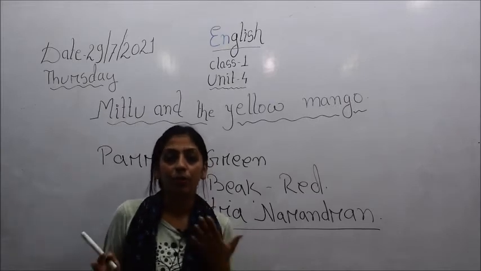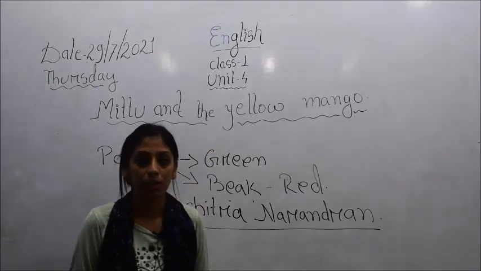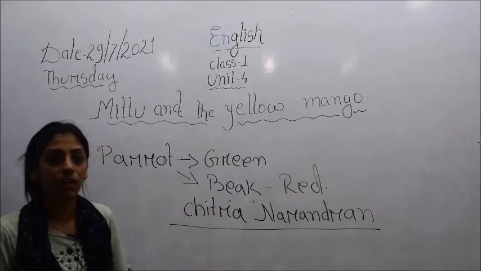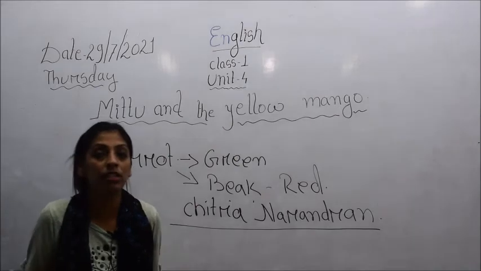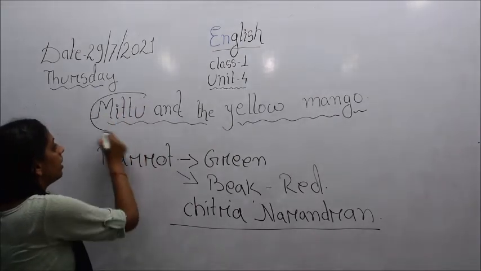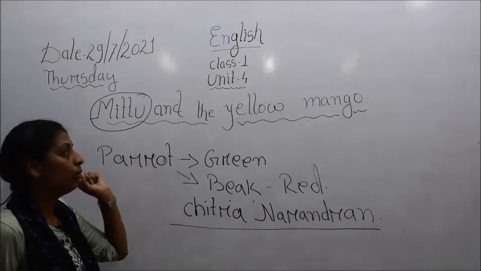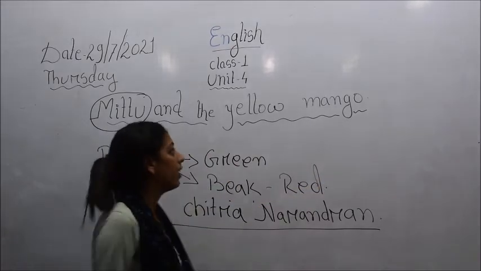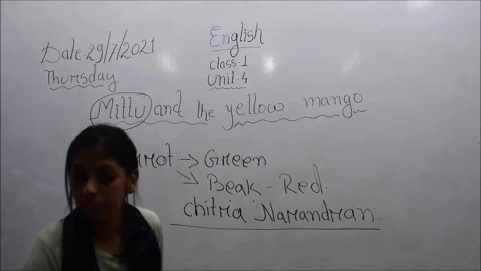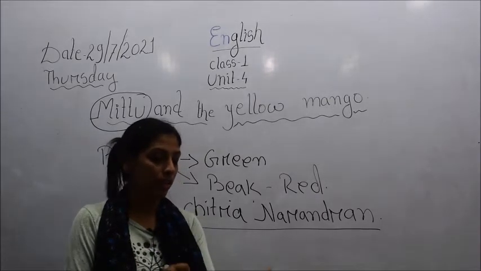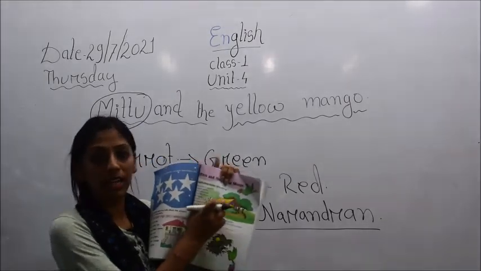So children, before that we will see what this title, Mittu and the Yellow Mango, signifies. What is the meaning of this title? When we see Mittu and the Yellow Mango, we can figure out that Mittu is someone there in the story. Someone is there who is named Mittu, and the Yellow Mango. I hope you all know what yellow color is. If you don't know, you can see here in your book, this is a yellow color.